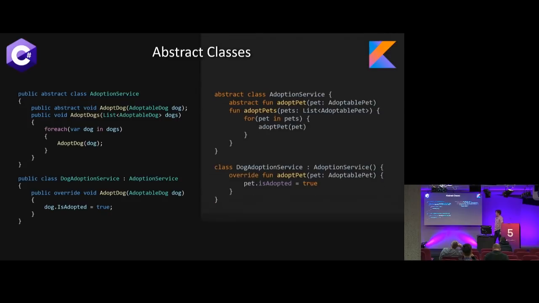And that's also true for Kotlin, where we have our abstract keyword. It's an abstract public class, an abstract public function adopt pet, and then the loop that sort of runs over it, which is then implemented to call the abstract method. And our inheritor, our child class of adoption service being dog adoption service, has to override that adopt pet.